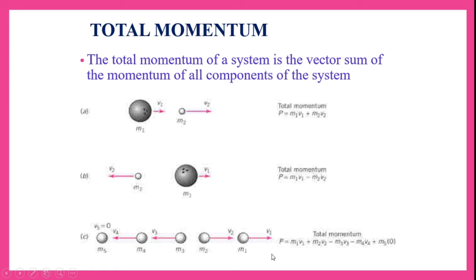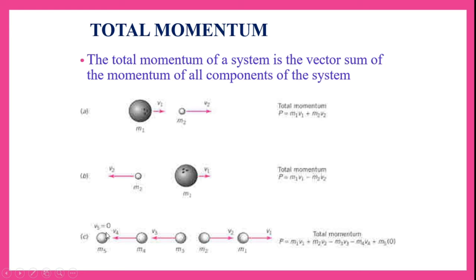If you move on to the third example, let us suppose there are 5 balls: m1, m2, m3, m4 and m5. m1 and m2 are moving in the same direction, so their momentums get added, that is P is equal to m1 v1 plus m2 v2. And m3 and m4 are moving in the opposite direction of m1 and m2, hence their momentums are considered negative: minus m3 v3 minus m4 v4.